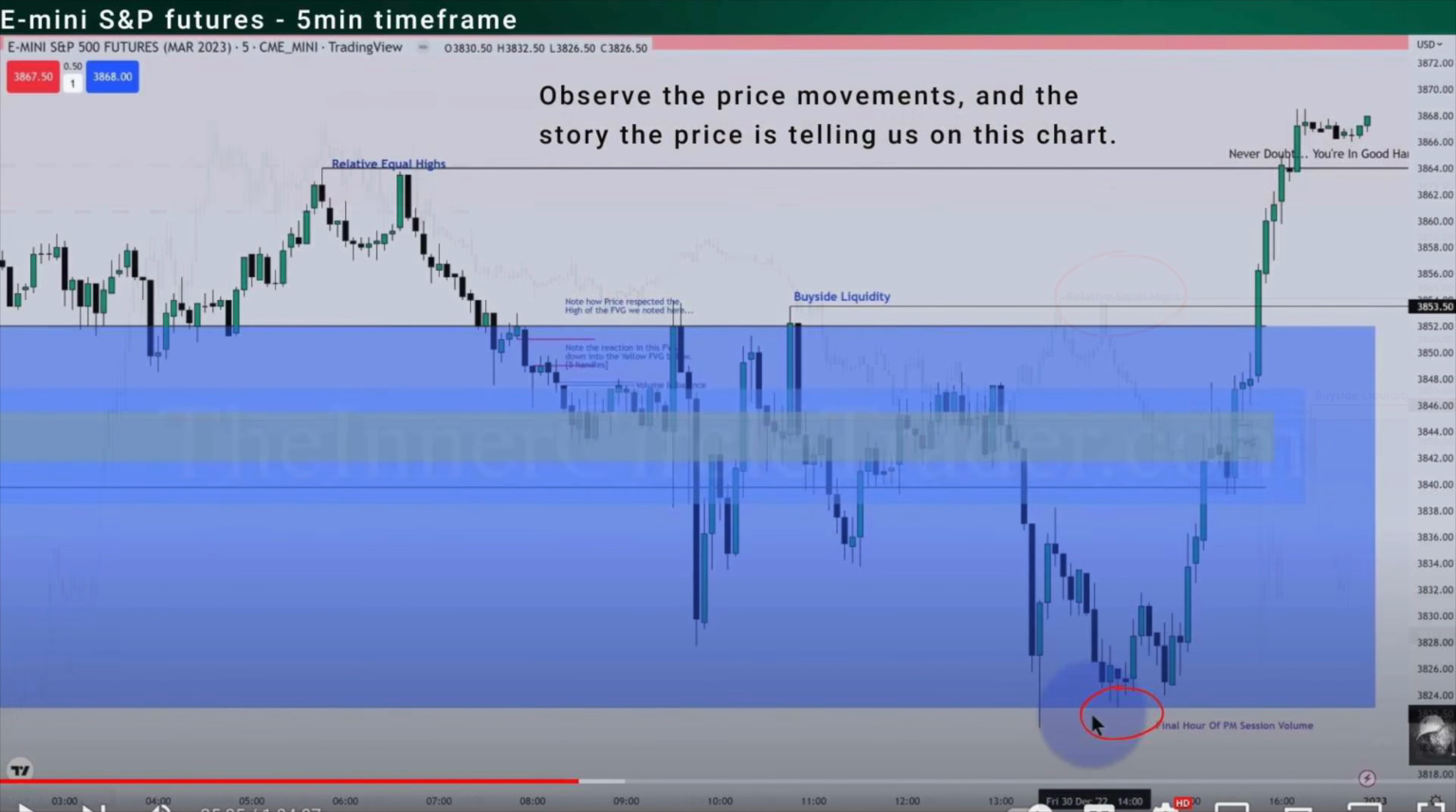Guys, let's observe the price movements here and let's zoom in on this area. What is the story of the price telling us here? So first we have the two relative equal highs, then the price starts going lower, and as we've seen, it first taps into the hourly fair value gap, then into the 15 minutes, and then again into the 5 minutes fair value gaps.